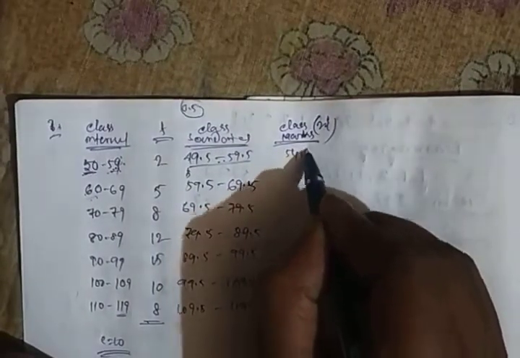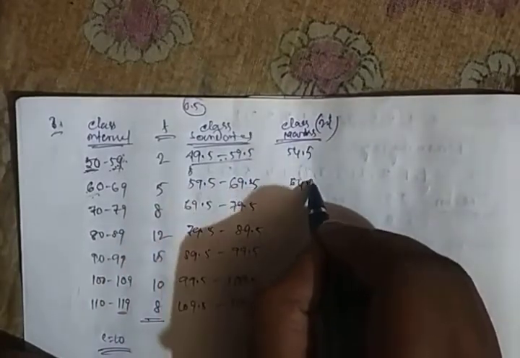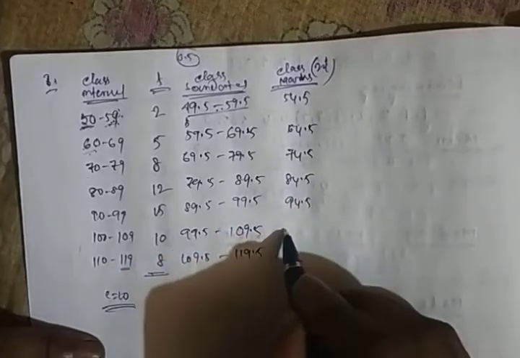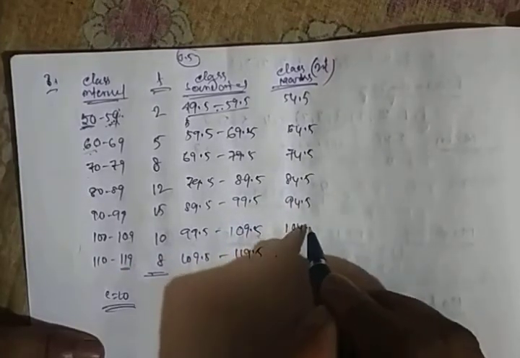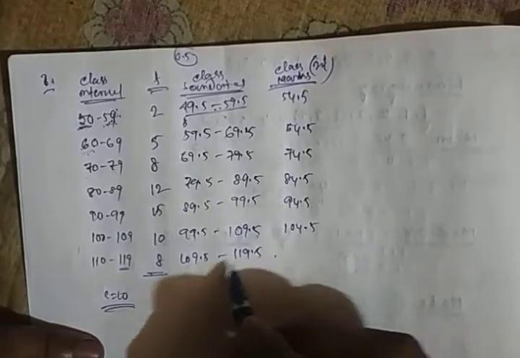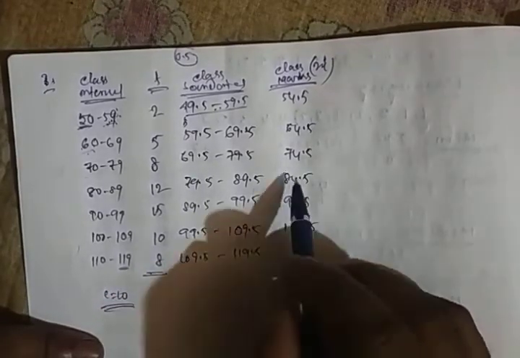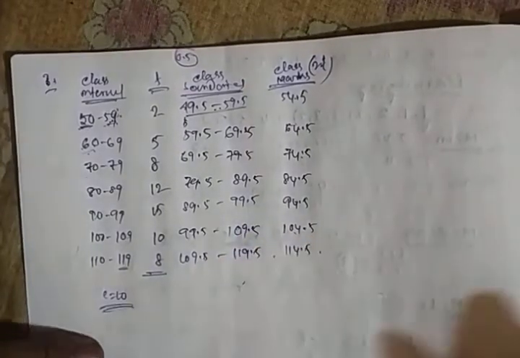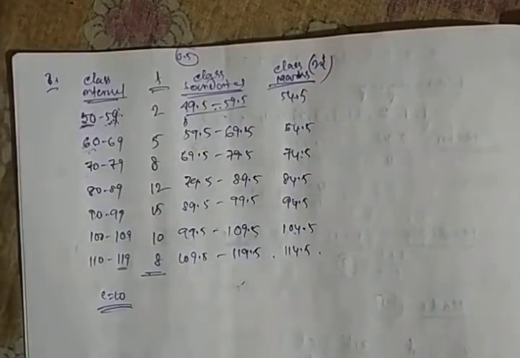The mid value will be 54.5, and similarly it will be 64.5, 74.5, 84.5, 94.5, 104.5, and 114.5. So we will take these values as the values of the variable, which are the class marks.